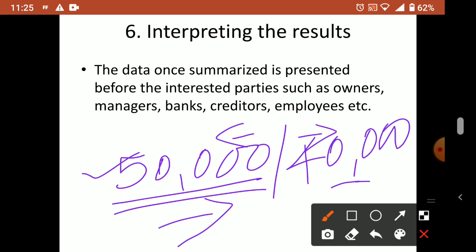Owners will sit and assess the performance. Managers can also assess it. What happened last year, what happened this year, all those things we can assess and interpret well. Clear?